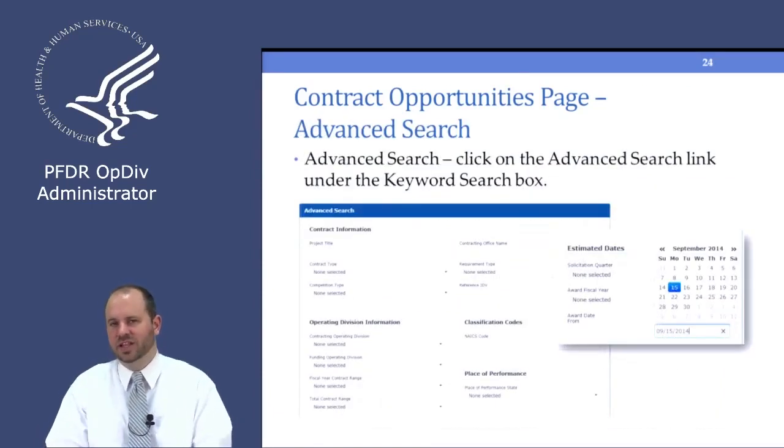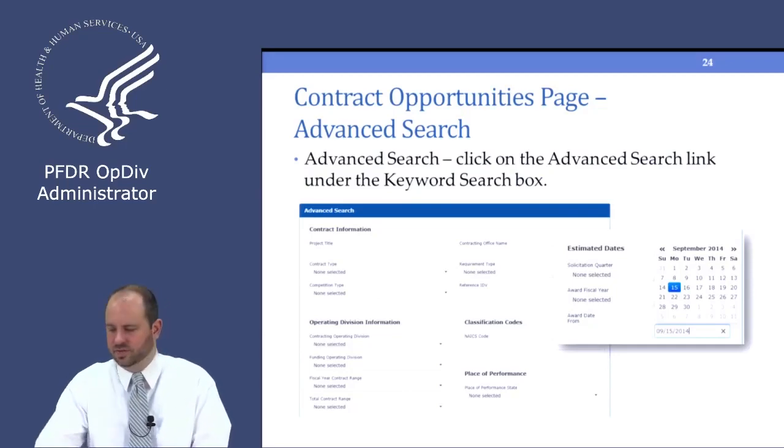The advanced search lets you filter down to a granular level by allowing you to pick certain fields to search by. So if you're looking for a certain project title, or opportunities that are under a certain contracting OpDiv or that are a certain requirement type or competition type, you can go in here and select multiple options in each of those drop-down boxes. As well, if you're looking for contract opportunities that meet a certain date requirement, you can select a date range to look in the system for those things.